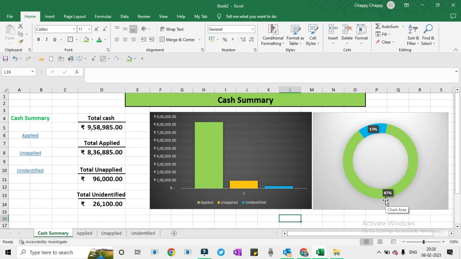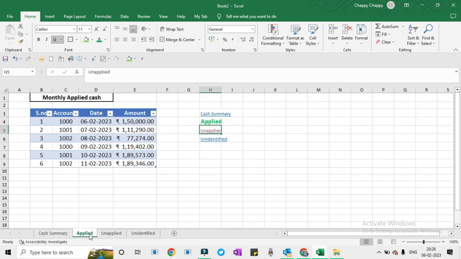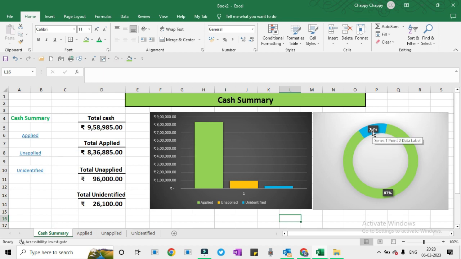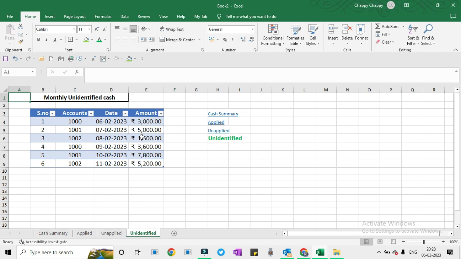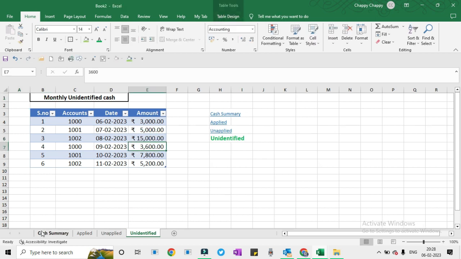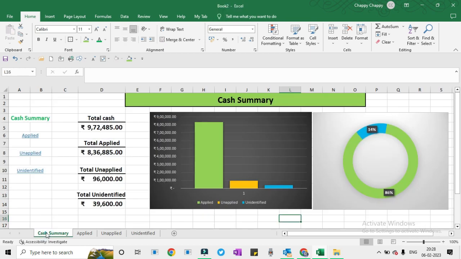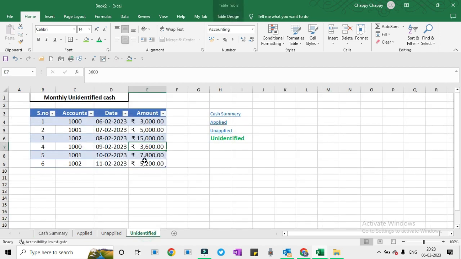and we can directly jump to applied. Say applied is only 500. We will go to Cash Summary. Now you can see that the applied portion has reduced significantly and the unapplied portion percentage has increased to 18%. Now we will go to View and remove the grid lines. So this is a chart which we can prepare.